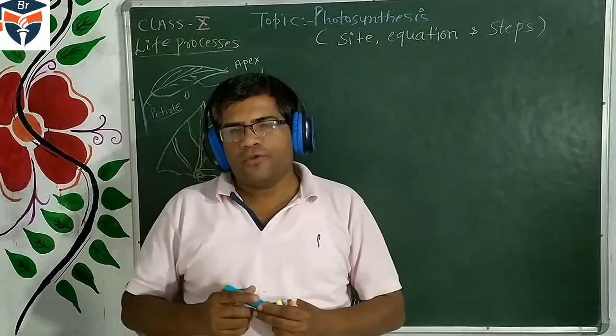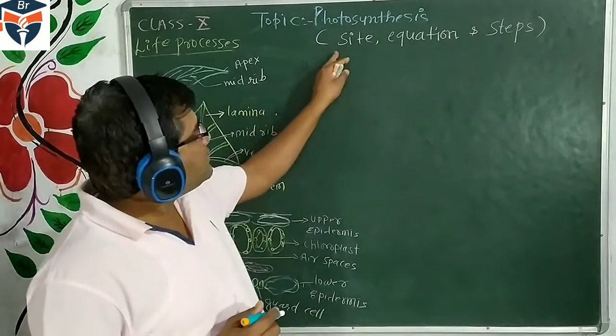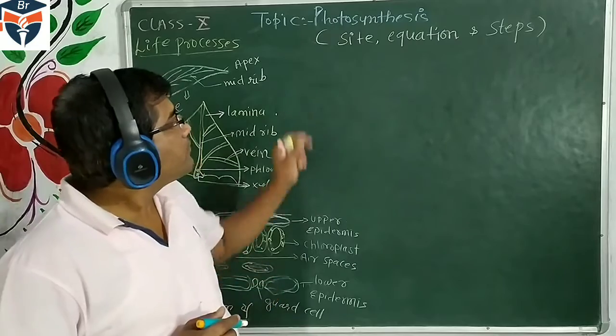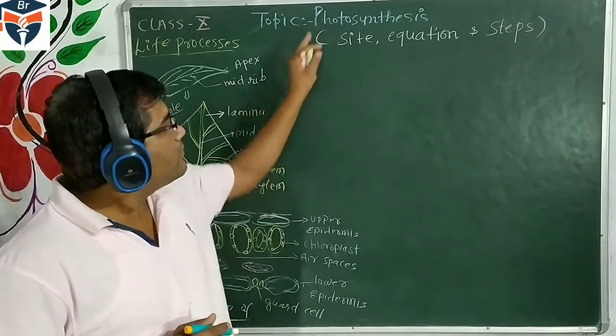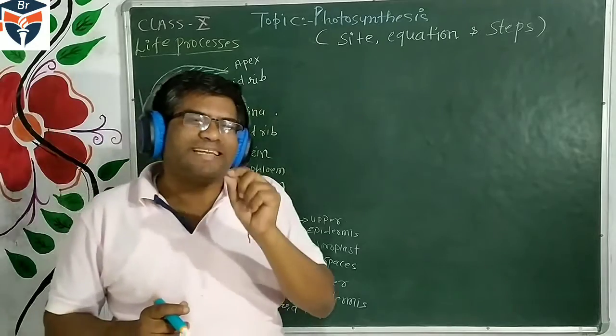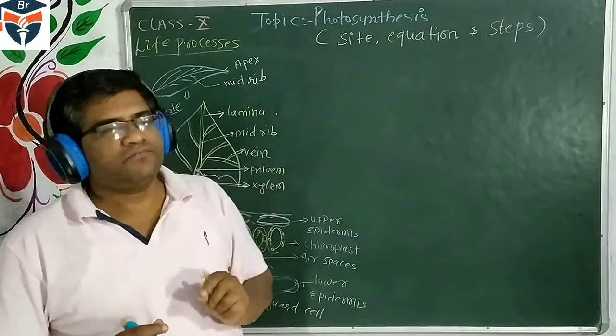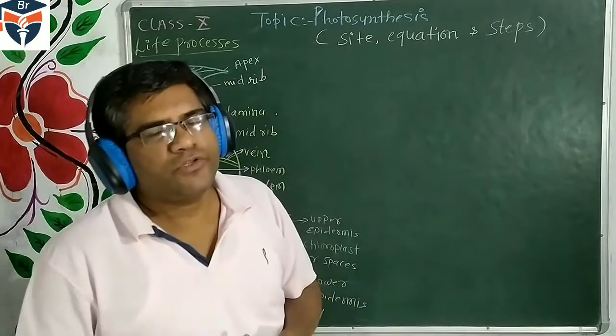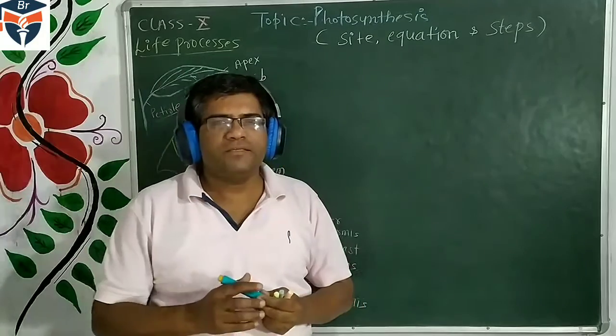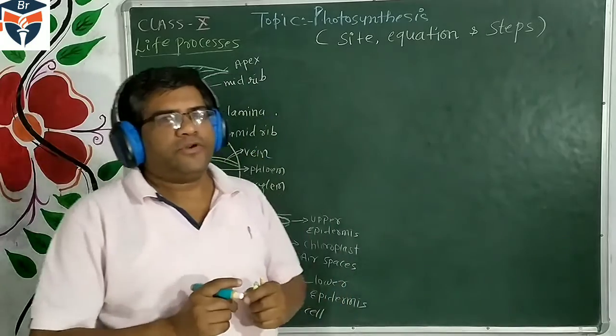In this topic, what is the site of photosynthesis? What is the chemical equation of photosynthesis? And the basic steps, the mechanism which occurs during photosynthesis. These we are going to discuss today in this content.